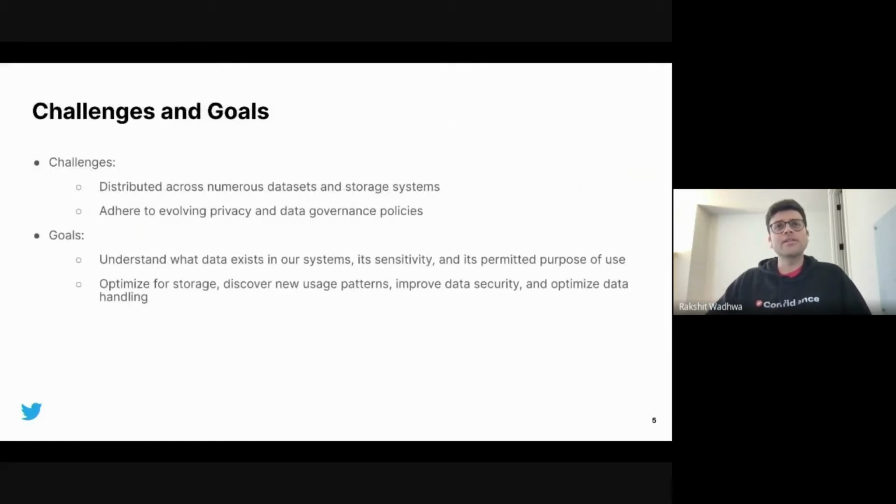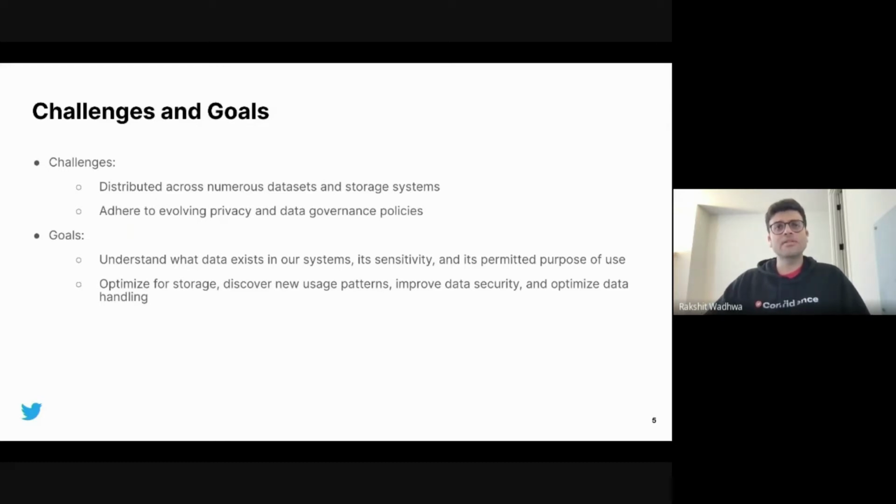The two main challenges in tracing and accounting personal data are, first, the data is continuously growing and getting distributed to various datasets and storage systems. These datasets and storage systems can be very non-homogeneous. Second, the data privacy and governing policies are continuously evolving, and Twitter as an organization needs to adhere to these ever-changing policies.